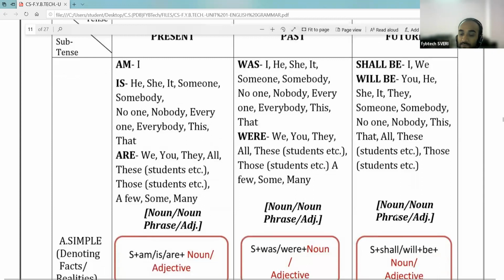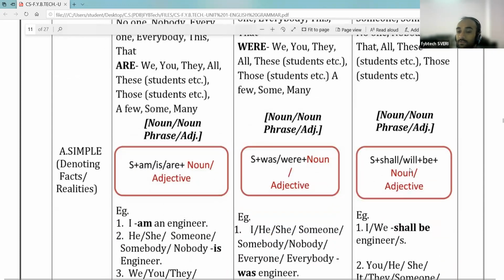Okay, so the sentence structure for showing the facts in the future, we can use the sentence structure like subject plus shall be or will be, or we can say that shall or will plus be plus noun or adjective.